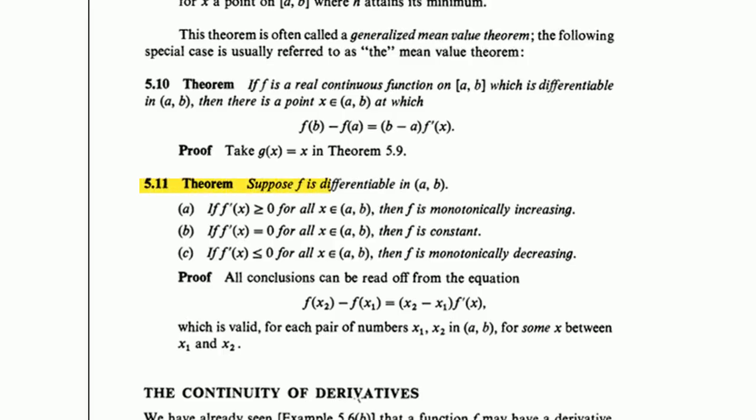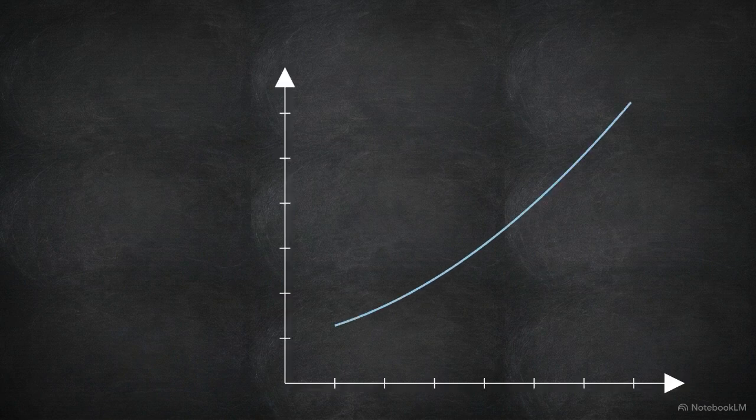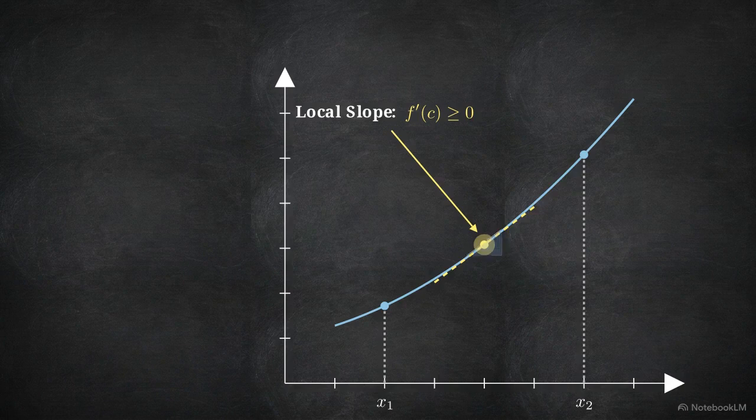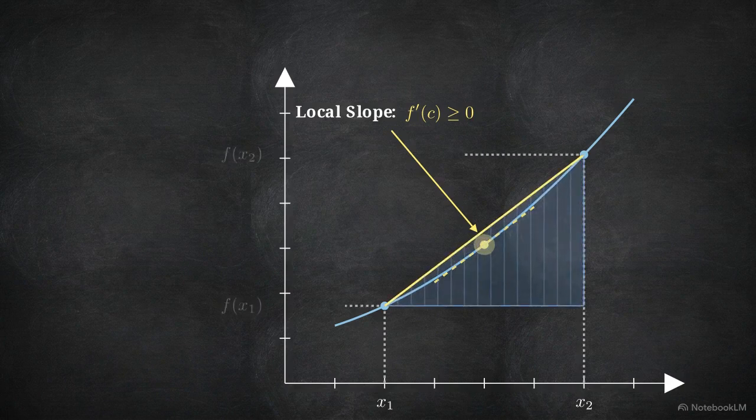We can now look at Theorem 5.11. This page shows how the mean value theorem is used to rigorously prove that if a derivative is consistently positive, the function itself is strictly increasing. Without the mean value theorem, we could not actually prove this basic property of functions. It serves as the primary bridge connecting the isolated slope at a single point to the overarching behavior of the entire graph.